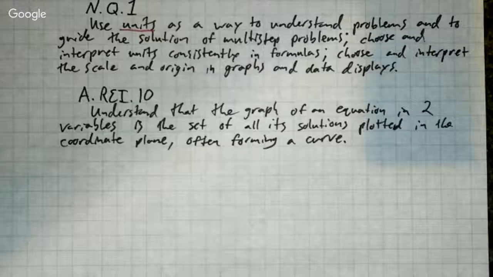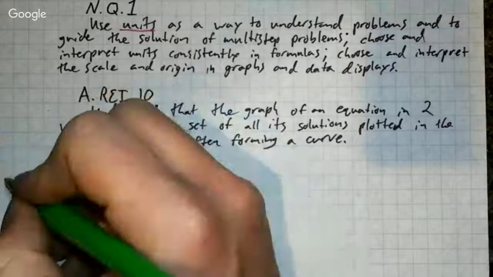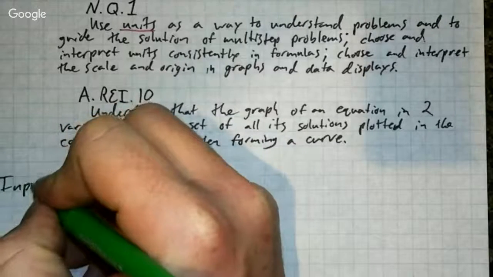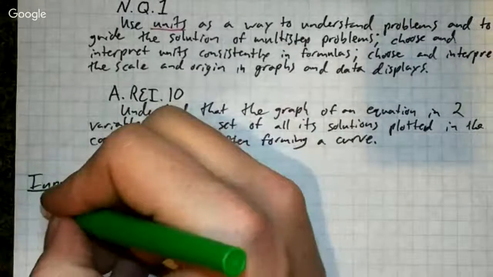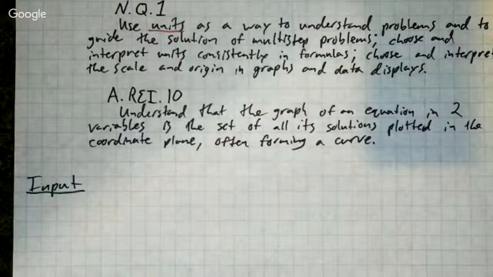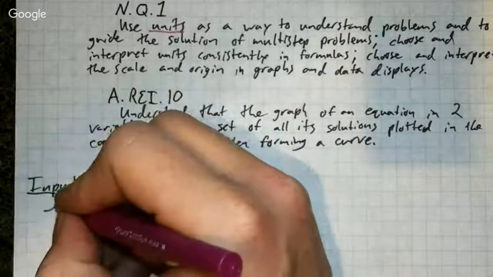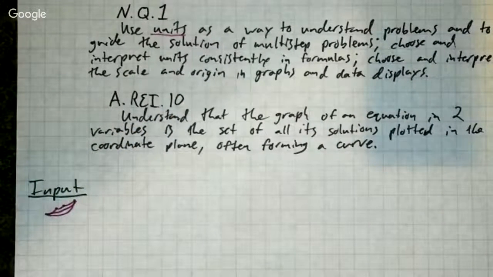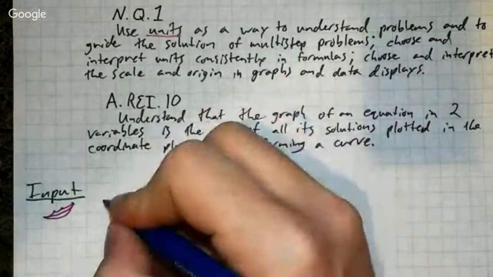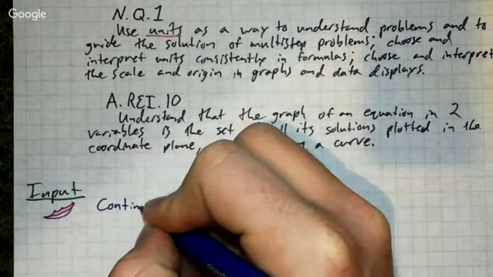Okay, so let's go ahead and get into our input. We actually do have some language of the discipline today. Our first term is continuous graph.